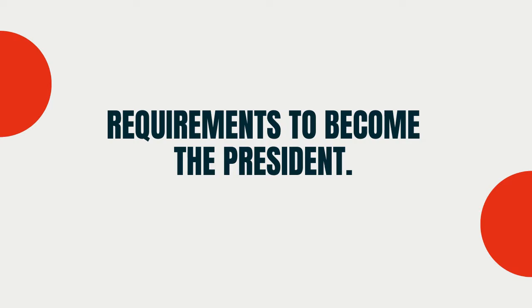The US presidential election takes place every 4 years on the first Tuesday after the first Monday in November. Isn't it quite weird? First Monday, first Tuesday. The next election will take place on 3rd November this year.